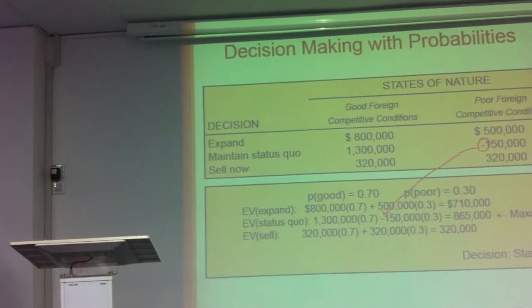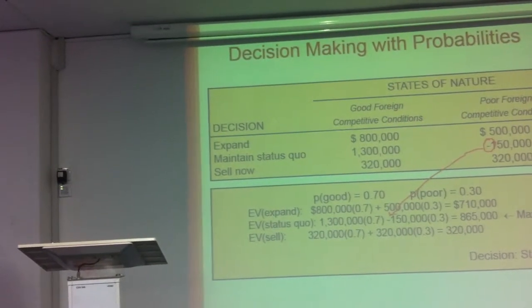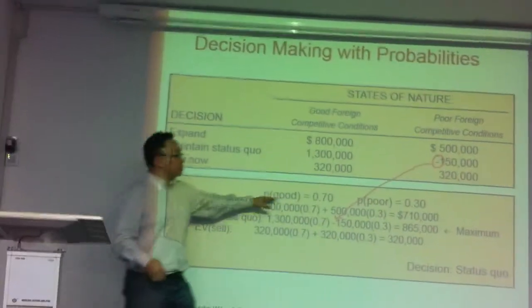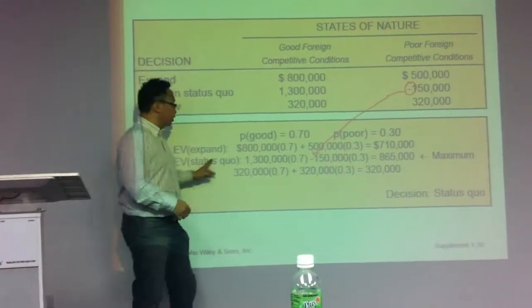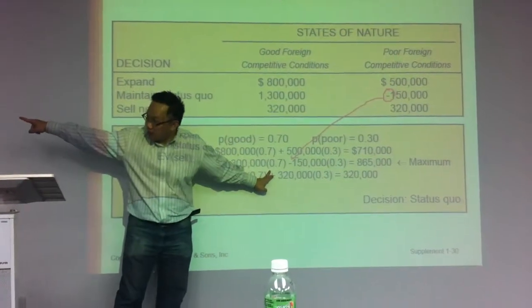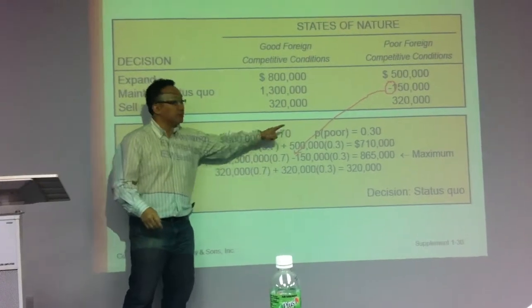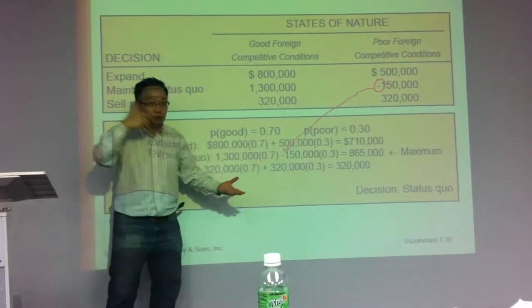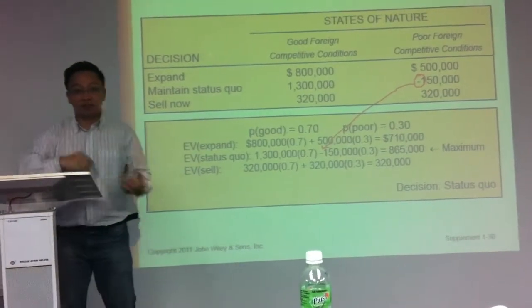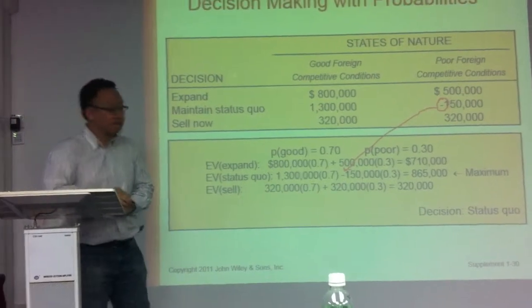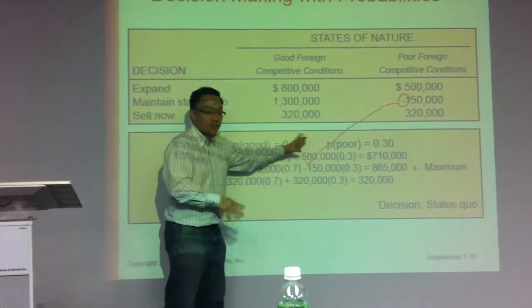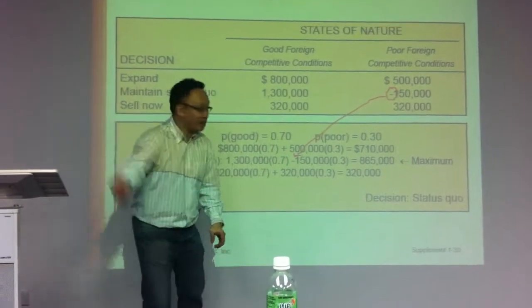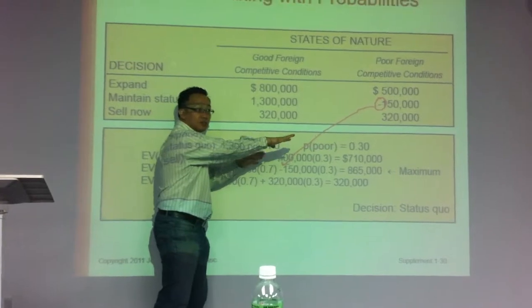Is decision making with probability always status quo? No, very good question. Based on this, I will choose status quo. But if suddenly the sky becomes clear, my probability will change. All these numbers will change, and when the numbers change, my decisions will change. If my president is assassinated, all these things will change. If there's an earthquake, probabilities will change. Literally, all these things will change.